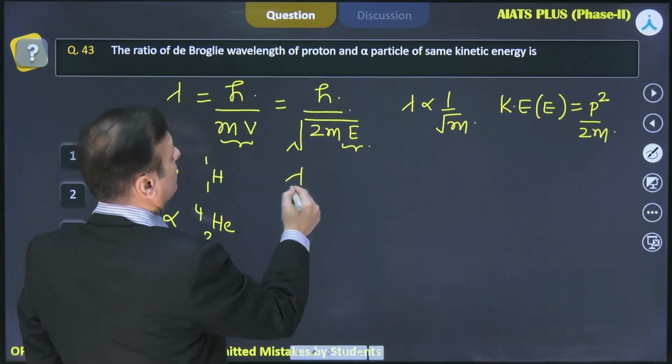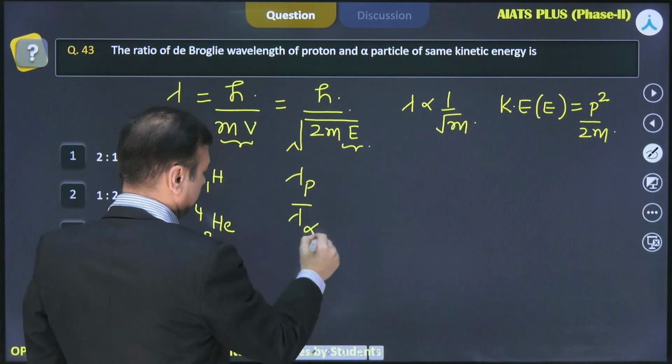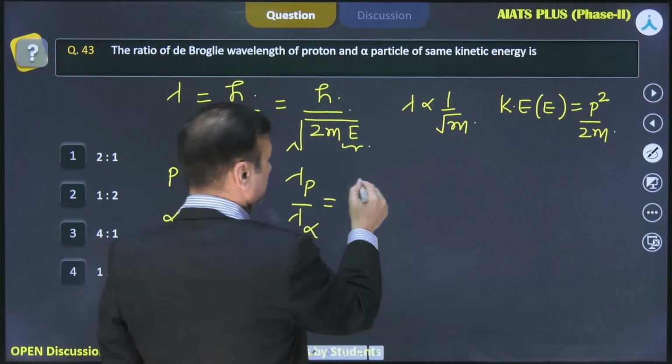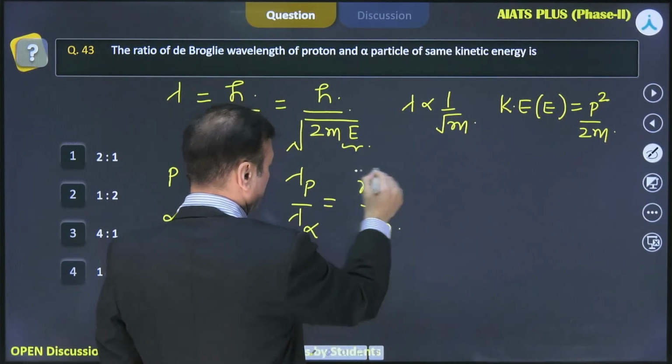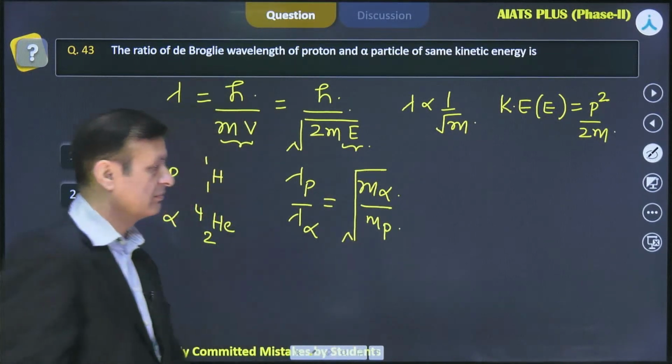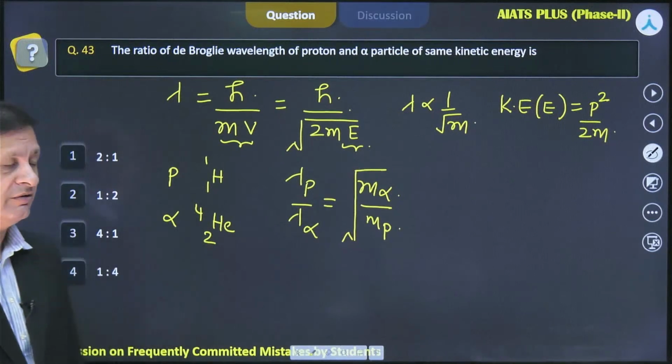So let's compare for proton and for alpha particle, and as per this formula it should be mass of alpha by mass of proton under the root, because it follows the inverse square root function.